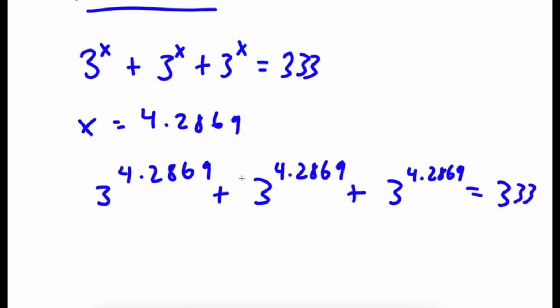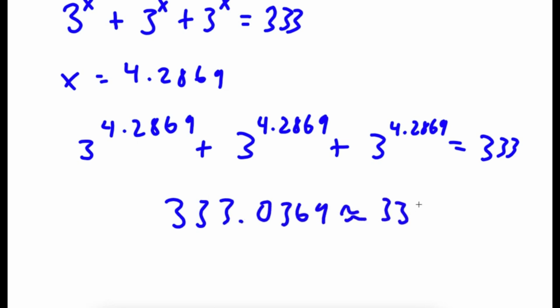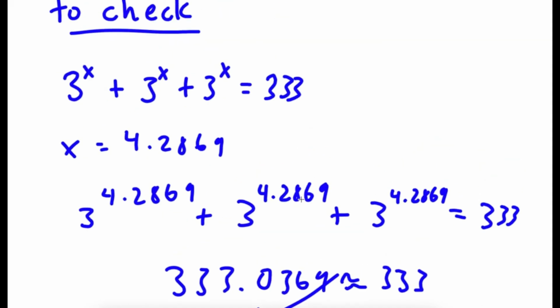If you add up all these, you get 333.0369, which is approximately equal to 333. So this is right.